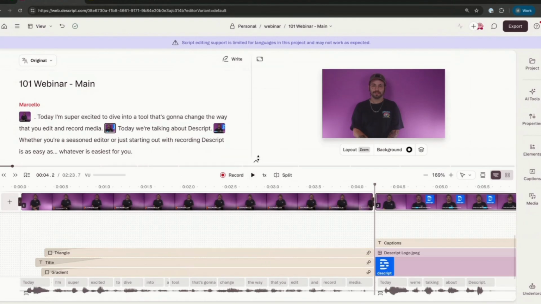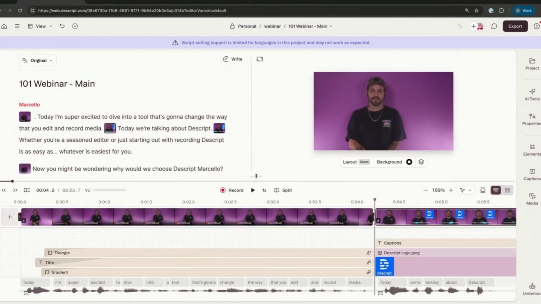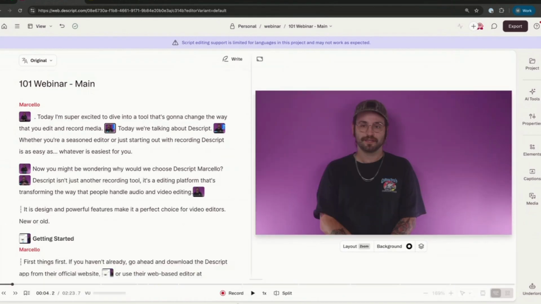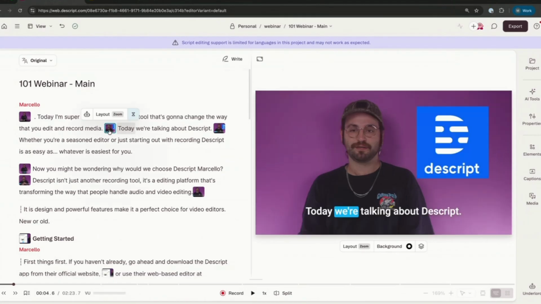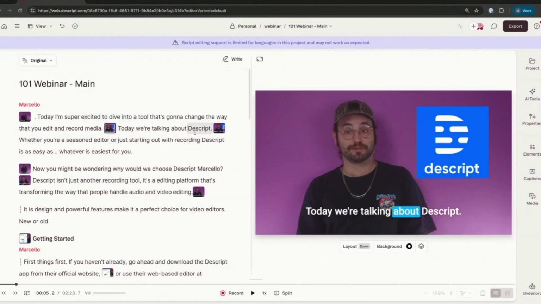But I think the benefit with Descript is, especially with narrative content, you do not at all have to use a timeline. We can collapse this entirely, and I can still edit everything entirely from the script. I'm even seeing some of the visualizations of other elements in the script, like thumbnails that can show me I can change visuals. If I had any music tracks, they would be represented here by a little music note in my script. But again, the idea is that without needing to learn a timeline editing tool, I can quickly edit and get that narrative pass done with Descript.